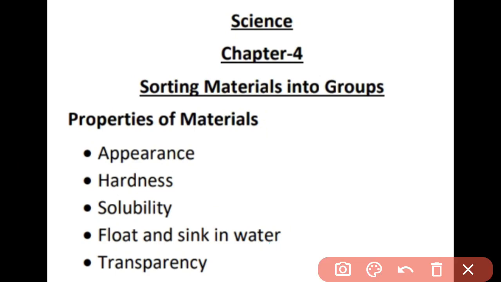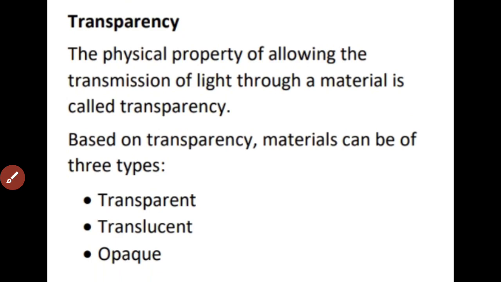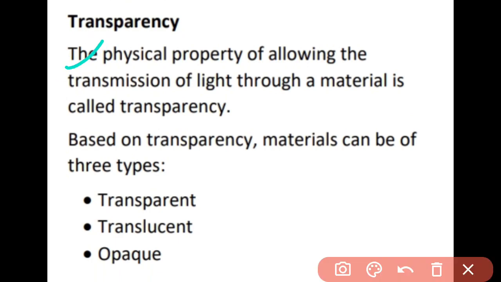So today we are going to study the fifth property, that is transparency. Now let us see what transparency is. The physical property of allowing the transmission of light through a material is called transparency. That is, transparency allows us to see the other side through an object, what action is being performed over there. If we are able to see what action is being performed on the other side of any object, that defines the transparency of that object.